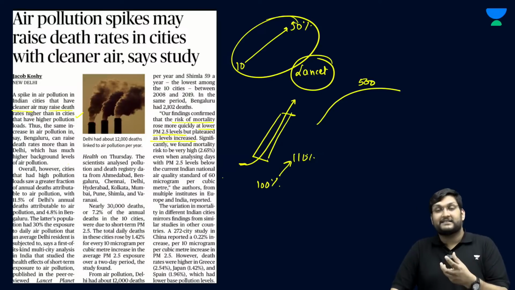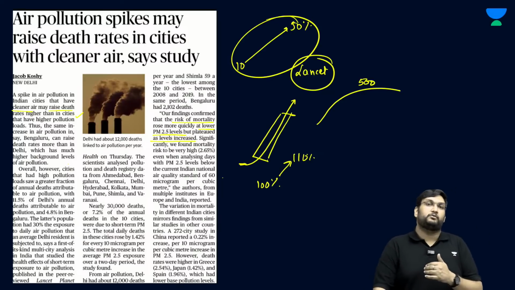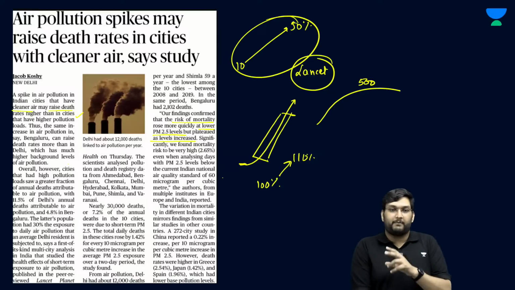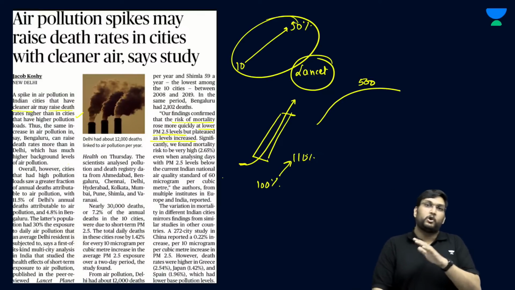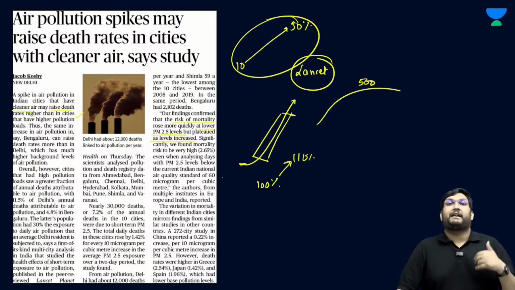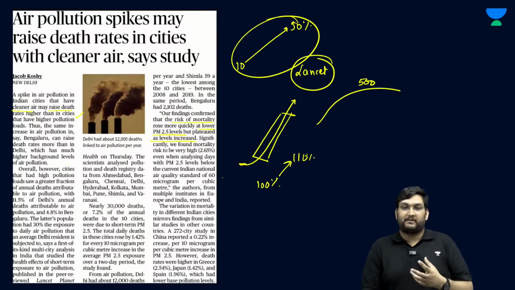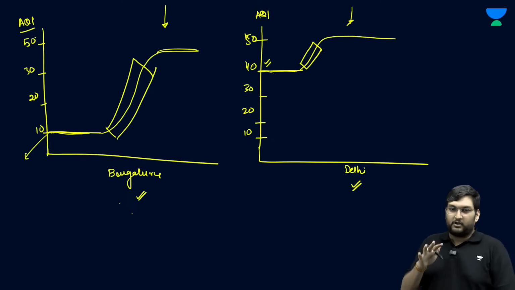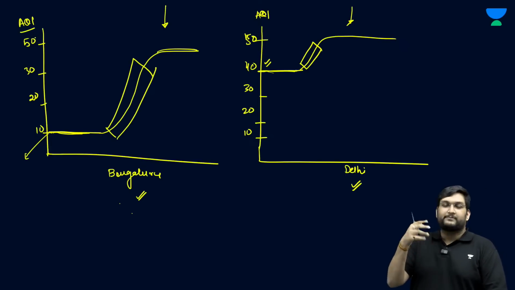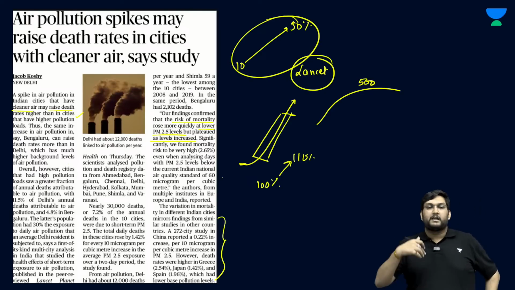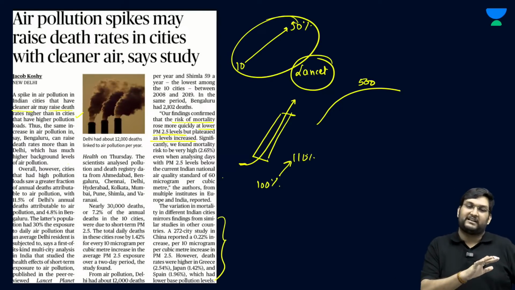We need to protect the cities which have not seen a spike in pollution, because if we see a spike in pollution in cities which have previously been part of what we call low levels of PM, they will be impacted more. They will see a much bigger impact than the ones which don't have. So this whole concept needs further substantiation. Obviously, we need a bigger and better understanding, but it is also intersecting with the other patterns which are happening